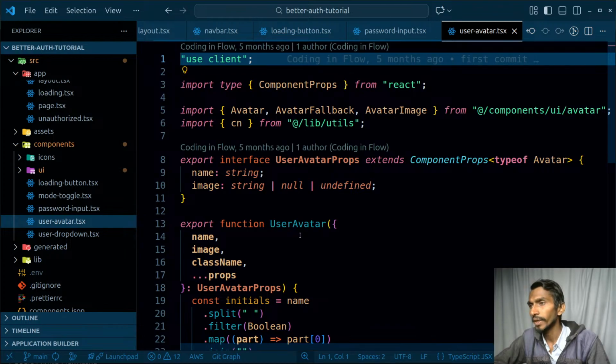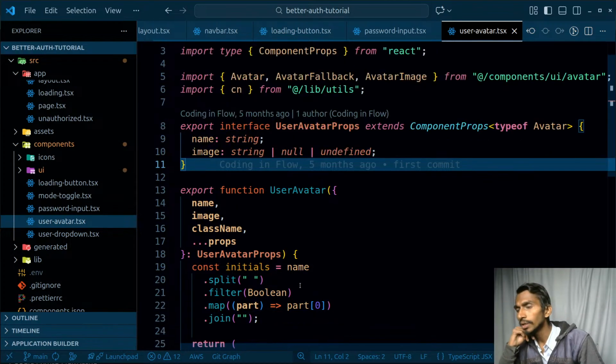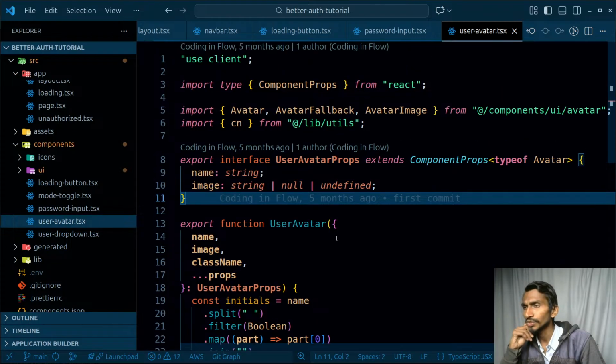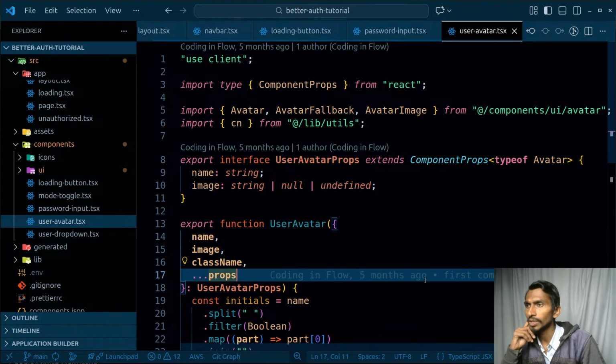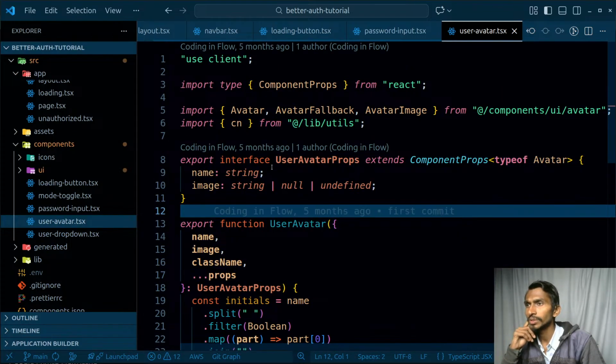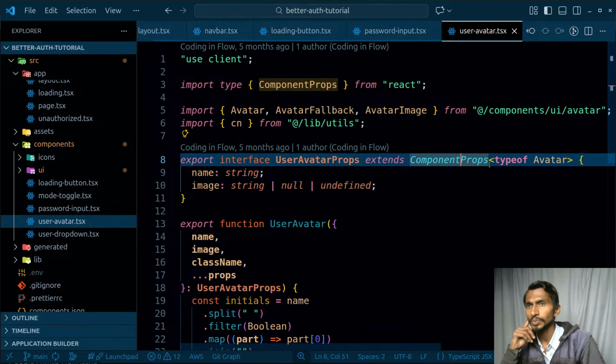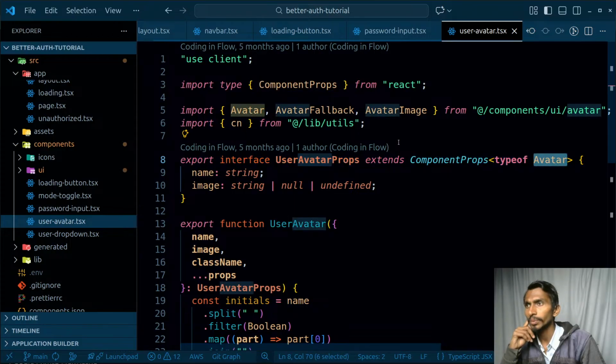User avatar. When it comes to having a user avatar, what am I doing? Initials. Okay, this is something interesting. Whenever we have user avatars, the user avatar props are going to extend the component props of avatar. Where is this avatar coming from?